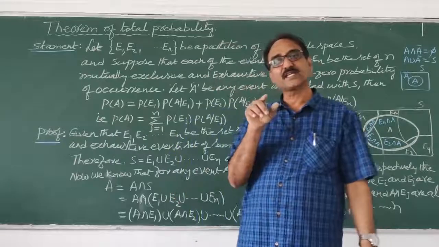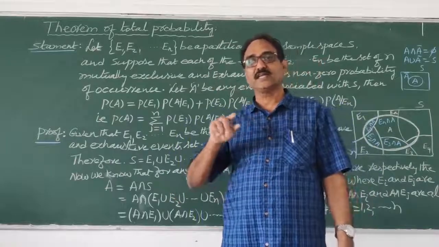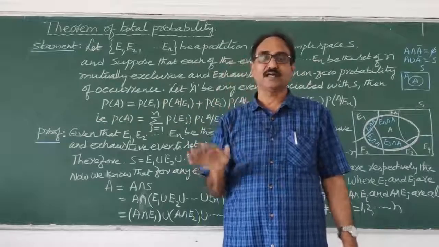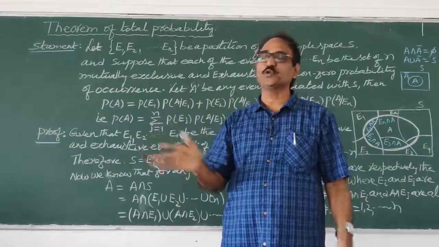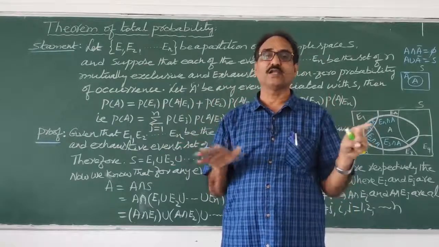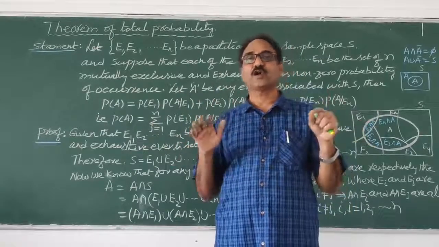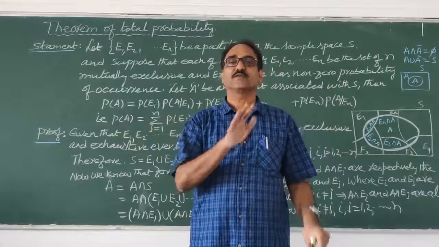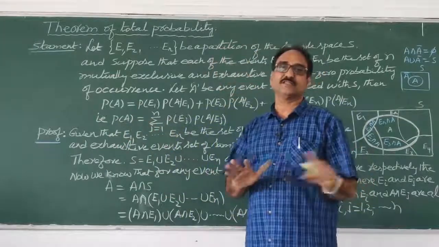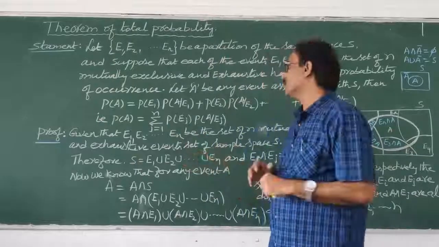That is why E1 intersection A, E2 intersection A, E3 intersection A and so on, En intersection A, you said. And they are mutually exclusive, they don't have anything in common individually, and exhaustive, and non-zero probability of occurrence means those probabilities cannot be zero everywhere. Okay, we understood, sir, that is good.